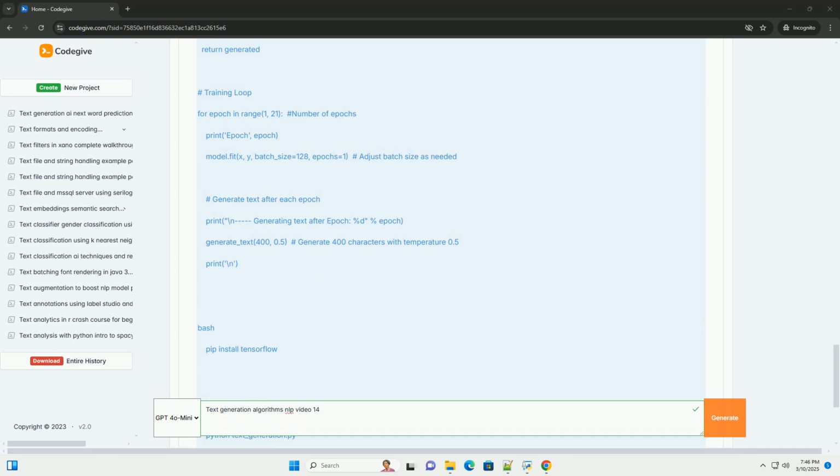Types of RNNs. Simple RNNs. Basic RNNs, but prone to vanishing gradient problems, making it difficult to learn long-range dependencies. Long short-term memory, LSTM, networks.